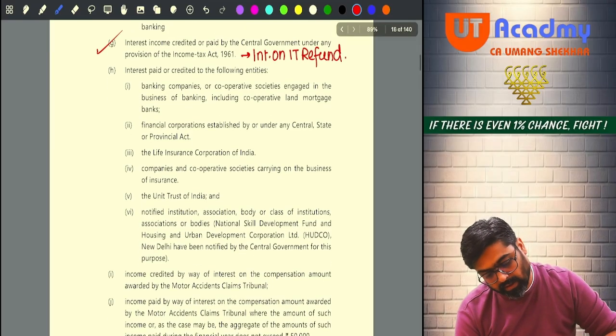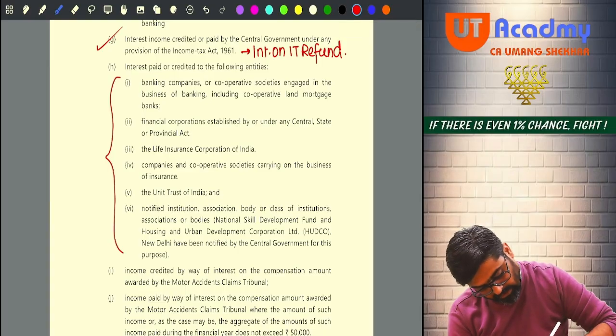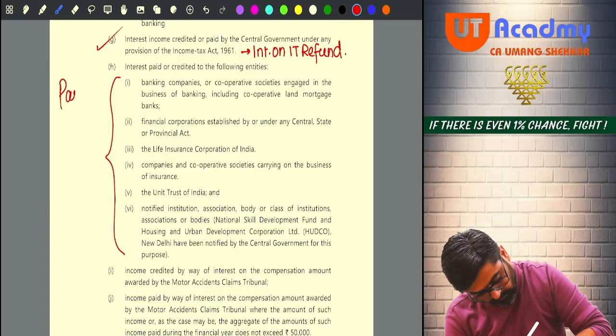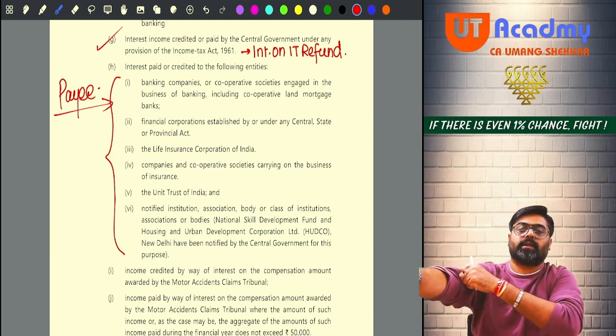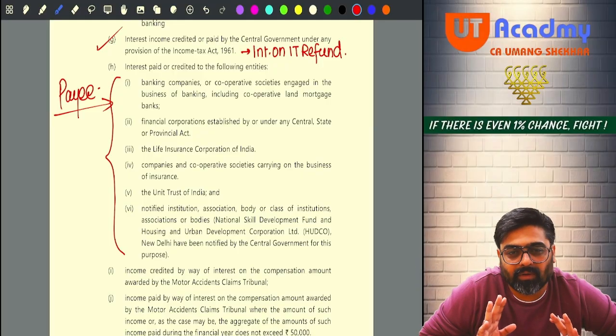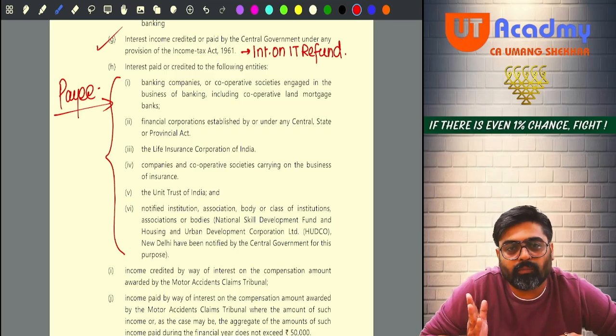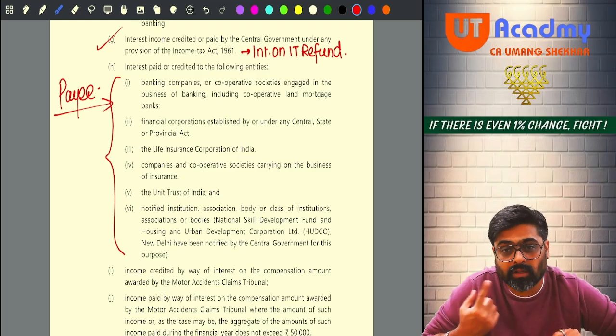Now next one. Interest paid or credited to the following entities. Write down payees. If interest is given to any of these payees, there will be no TDS. Just imagine, one bank is giving loans to thousands of people. Now thousands of people will come and give the interest to the bank. So what will these people say? See bank, for you we are the source of income.